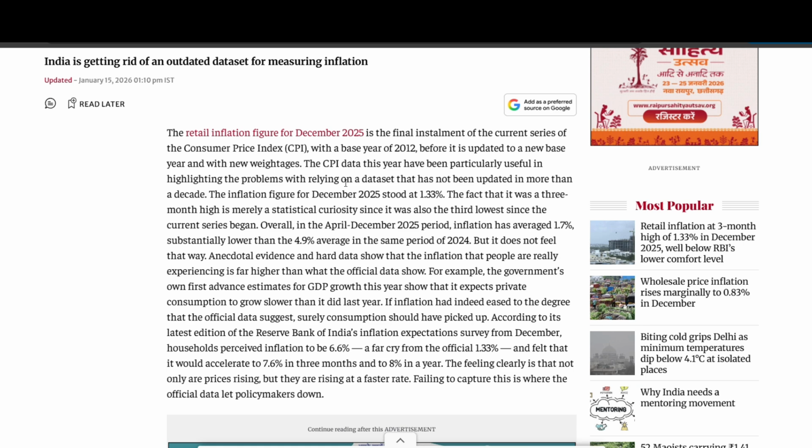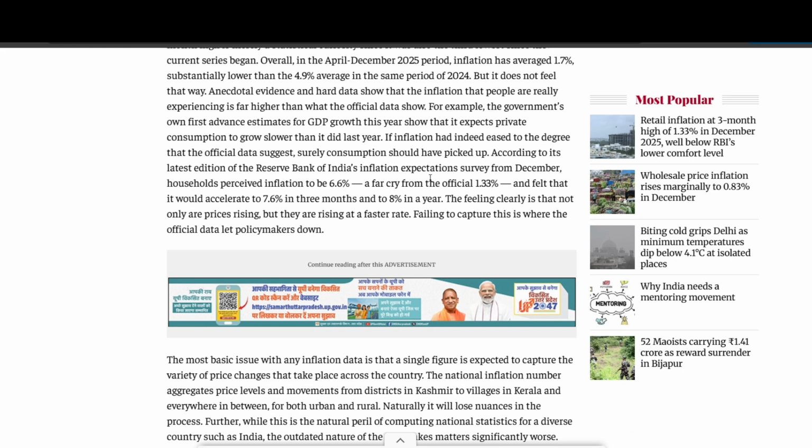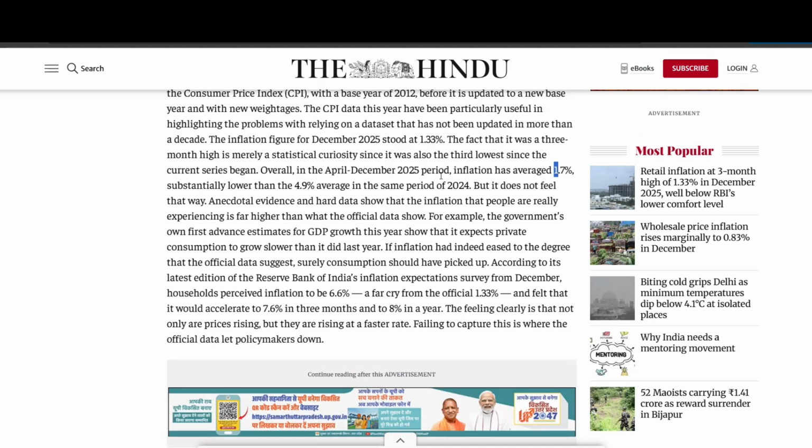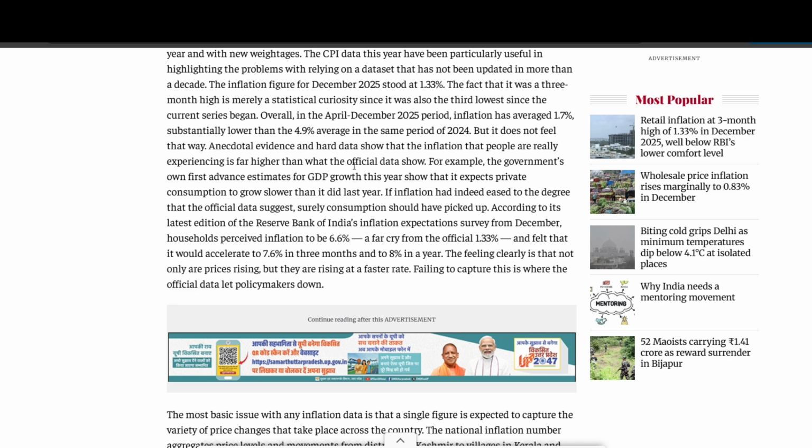That's why if the weightage changes, then the calculation of CPI and inflation must also change, because they are all correlated. Here they are showing 1.33 and 1.7%, and we can say this is not correct, because they are calculating on the basis of 2012. If we calculate based on what people are spending their money on now, across broad categories of items, it will come out higher than this, because as per the RBI paper, there is a mismatch between what is on paper and what is in reality.